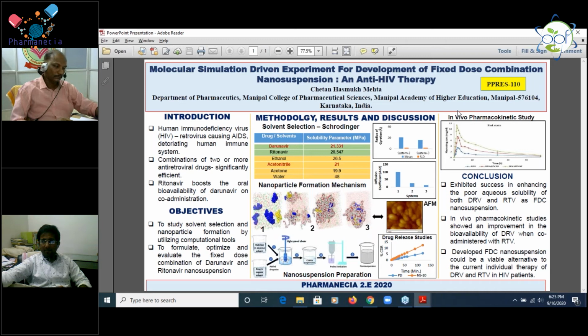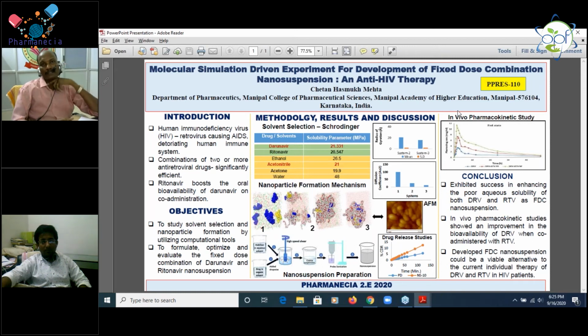Then coming to the conclusion, the prepared nano suspension showed an increase in the poorly soluble drugs' solubility of both the drugs, which was proved through different parameters, including in vivo studies. Hence, the developed formulation can be considered as a viable alternative to the current individual therapy of TRV and RTV for HIV patients. Thank you.